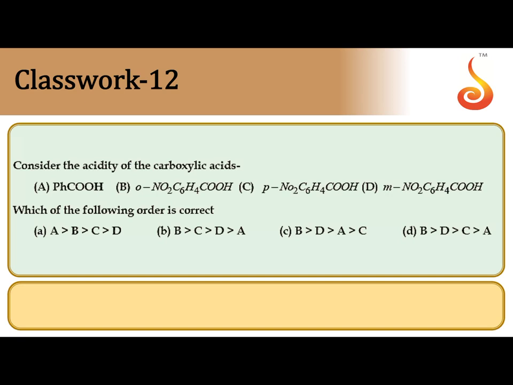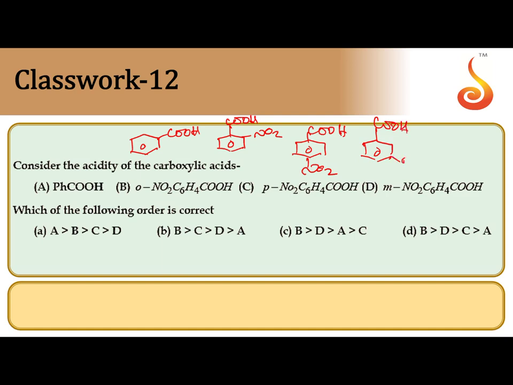Next, consider the acidity of the following carboxylic acids: benzoic acid, orthonitrobenzoic acid, paranitro, and metanitrobenzoic acid. Acidic strength is increased by electron withdrawing groups. NO2 is a strong electron withdrawing group. Among ortho, para and meta, at the ortho position this is the strongest electron withdrawing group.